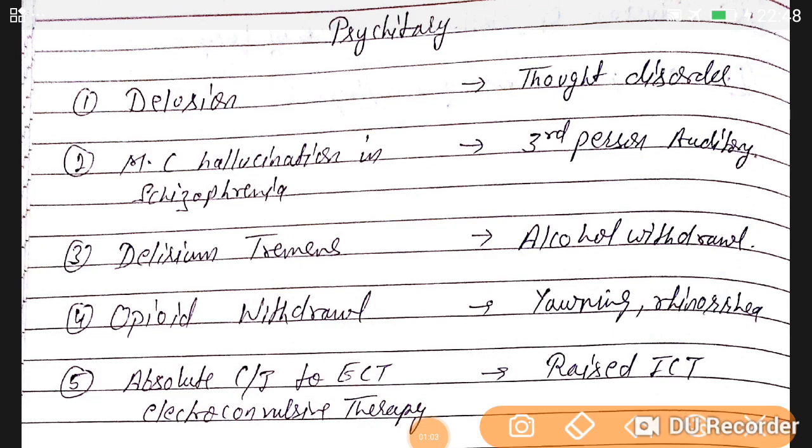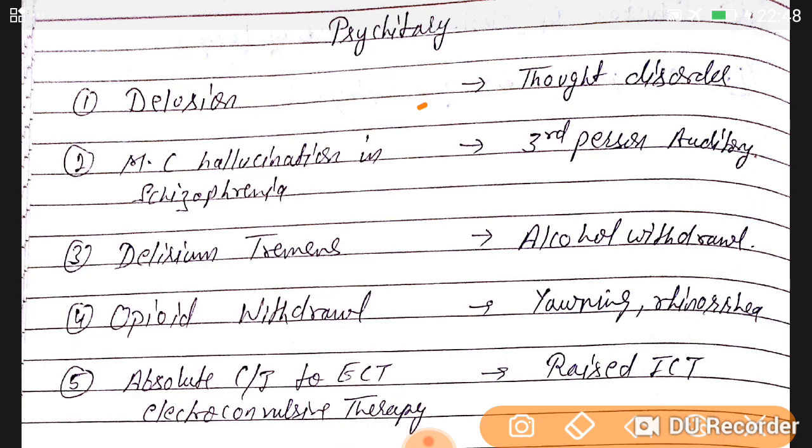In delusion, a person believes in something so strongly that even if you give strong evidence to the contrary, he does not accept it, and he holds on to his false belief that he is right. Even in the presence of evidence, he says that he is right and you are wrong.